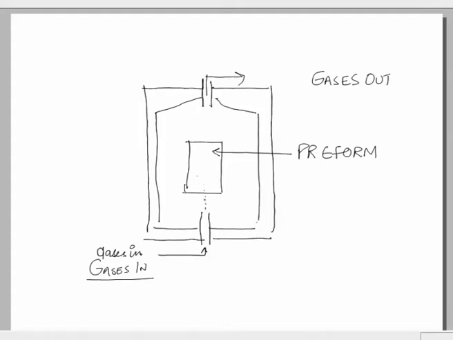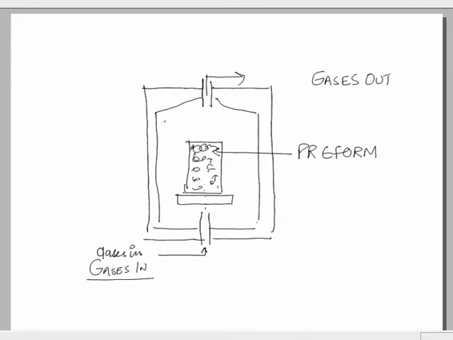Through this preform we have to pass the gases. We also have a porous plate here, and this particular preform is kept on a porous plate. So we can see this is a preform which has an array or a network of fibers and which is porous in nature. When these gases pass through this preform, the gaseous reactants would react, and this reaction is taking place at an elevated temperature.